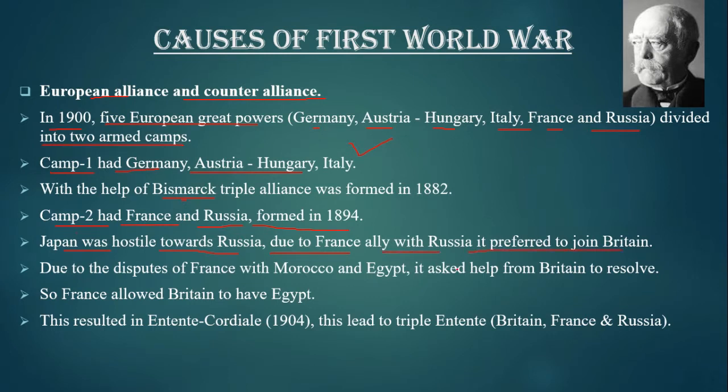The Anglo-Japanese alliance prompted France to seek an alliance with Britain to resolve the colonial dispute over Morocco and Egypt. France allowed Britain to have Egypt. This resulted in the Entente Cordiale in 1904. Further, Britain reached an agreement with Russia over Persia to solve the colonial disputes in Afghanistan and Tibet. Thus was formed the Triple Entente, that is Britain, France and Russia, in 1907.